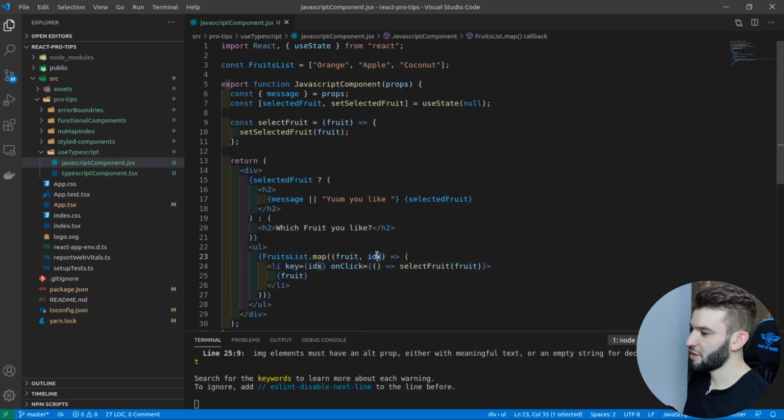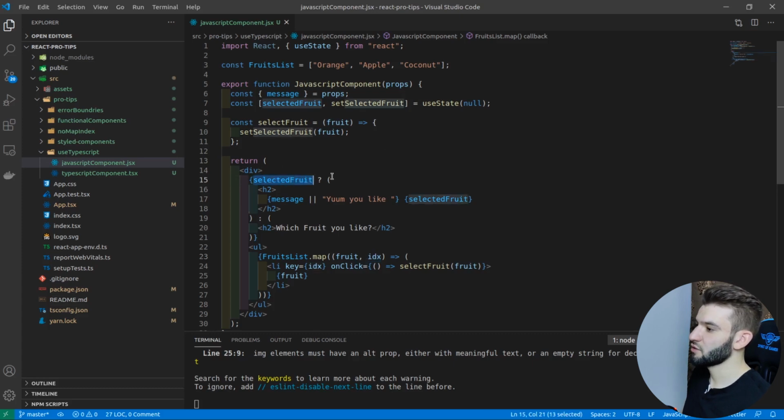Let's clear this in here. There's other bad stuff in here, but I'm not caring about that because this is purely to demonstrate the difference between JavaScript and TypeScript components. So that's basically what JavaScript components look like. It looks pretty great, right? But it's not really that good because the code is not readable. If I'm not the person who wrote it, and the code is much more complicated than that, I'm going to have a really hard time understanding what's going on in here, what the context is, what the variables mean, and what the types of the variables are.